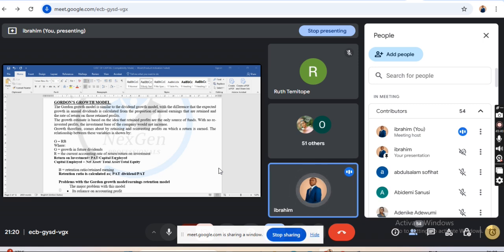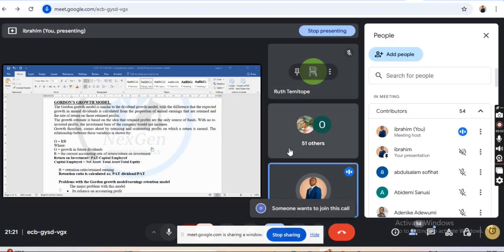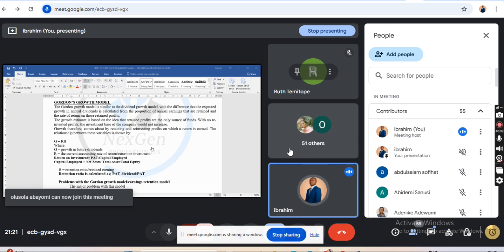Now the question is, how will you calculate the retention ratio? Don't forget, your retained earnings is profit after tax minus dividend. So profit after tax minus your dividend, divided by the profit after tax. That gives you your retention ratio. Because you want to calculate the ratio, you need to multiply it by 100, and you get your ratio. So your R times B will give you your growth rate, right?